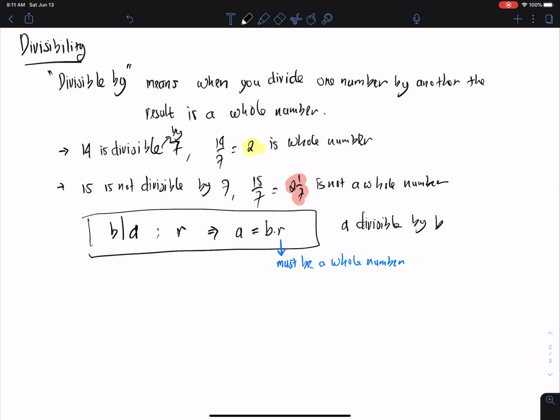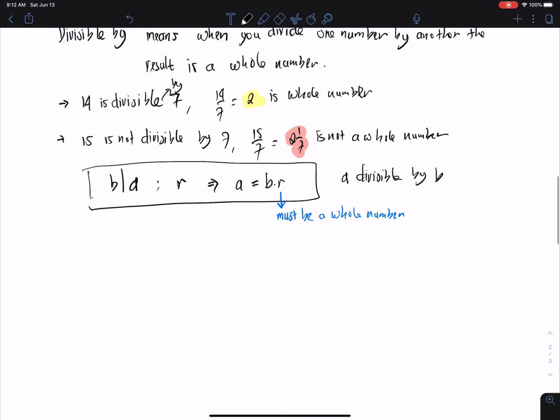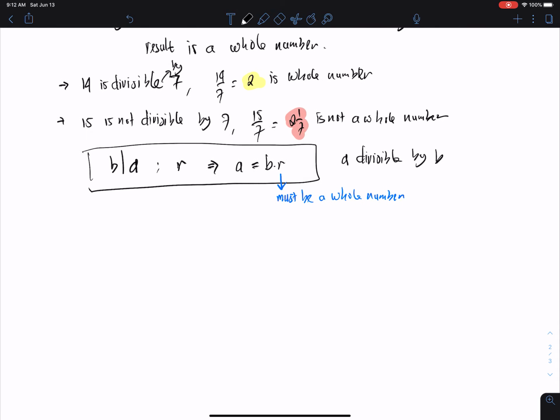For the first one, for example, is 723 divisible by 3? How can we check this with a quick count?